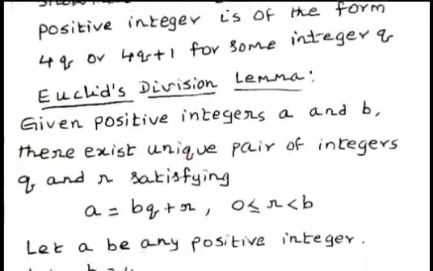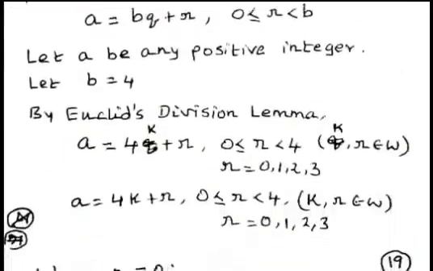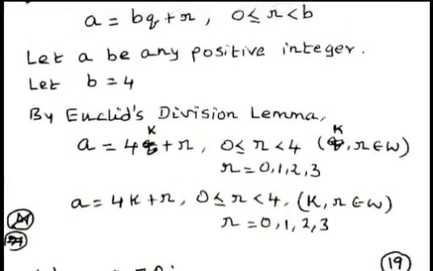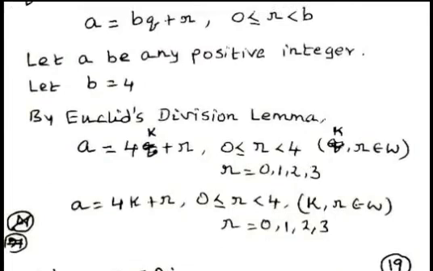Now we consider the values of a and b. Assume that a is any positive integer and b equal to 4.